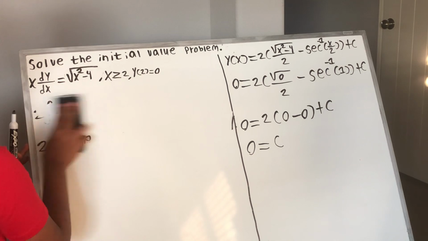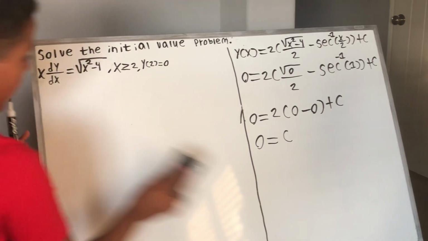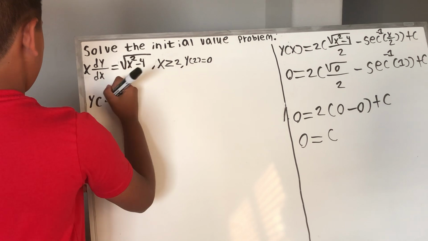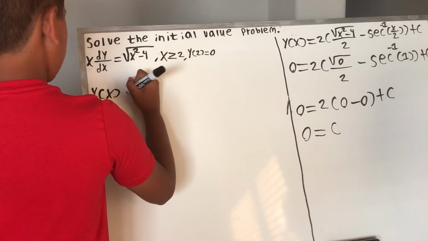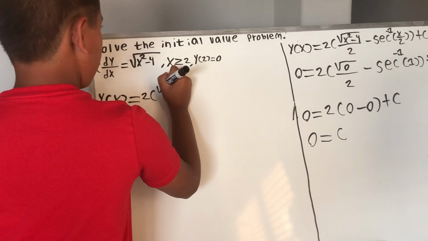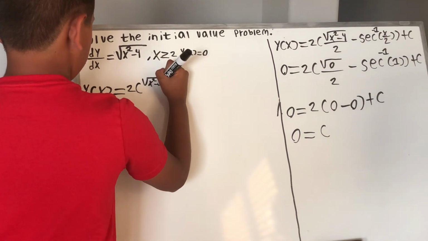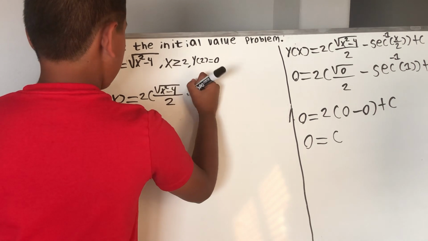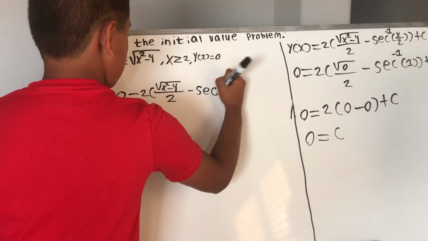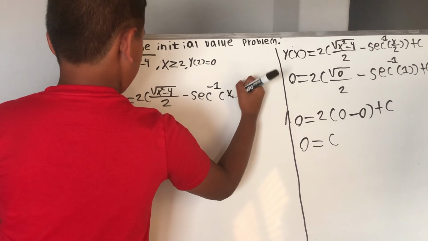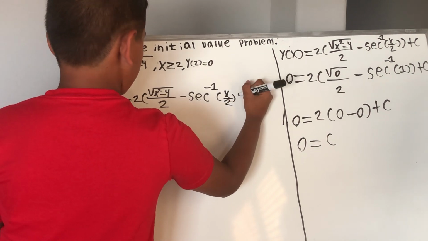and this. So now that means that y of x is equal to 2 times radical x squared minus 4 over 2 minus secant inverse x over 2, parentheses closed. Now let's find the answer.